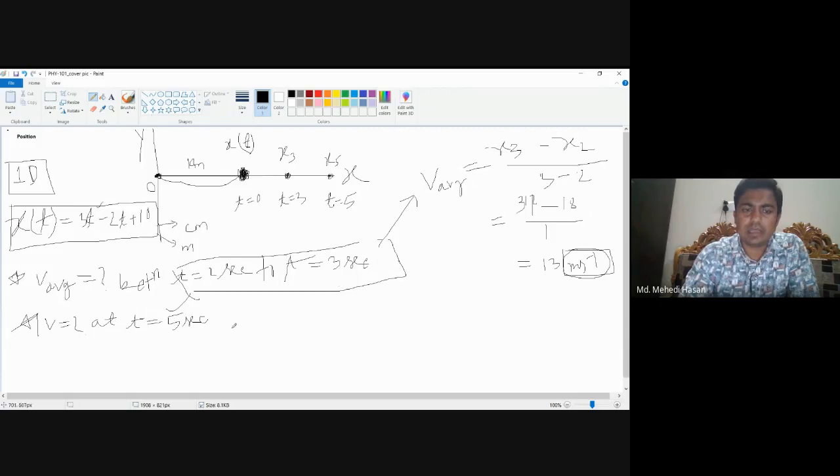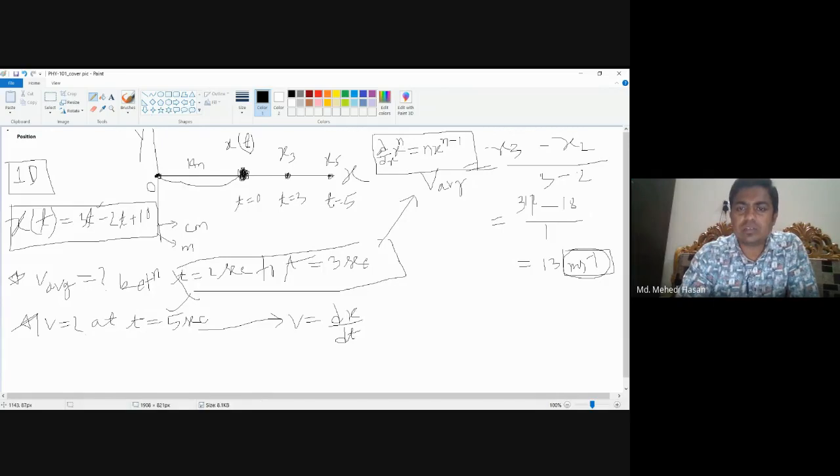And in case of instantaneous velocity, we have to differentiate x with respect to time t, and you have to memorize a formula, which is basically d/dx of x to the power n is equal to n x to the power n minus 1. So this is the differentiation of x to the power n.